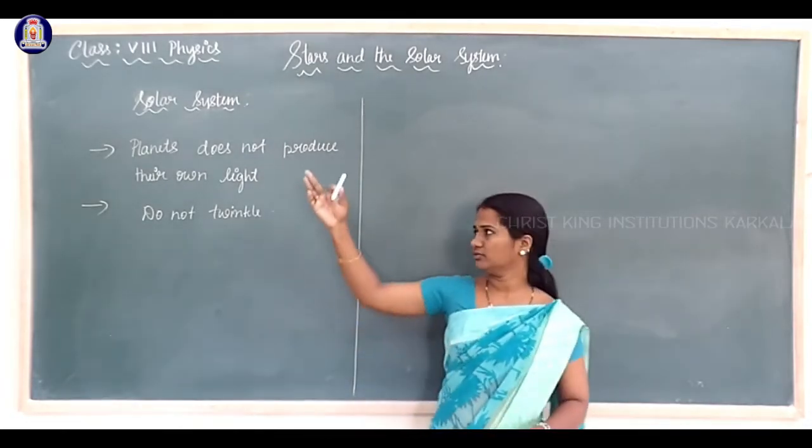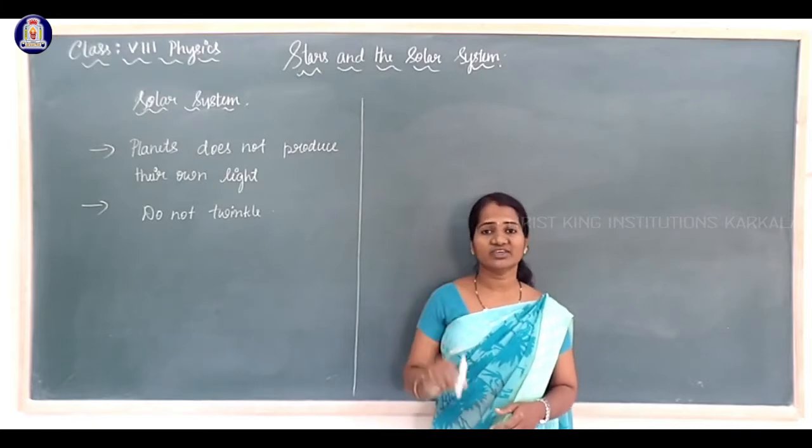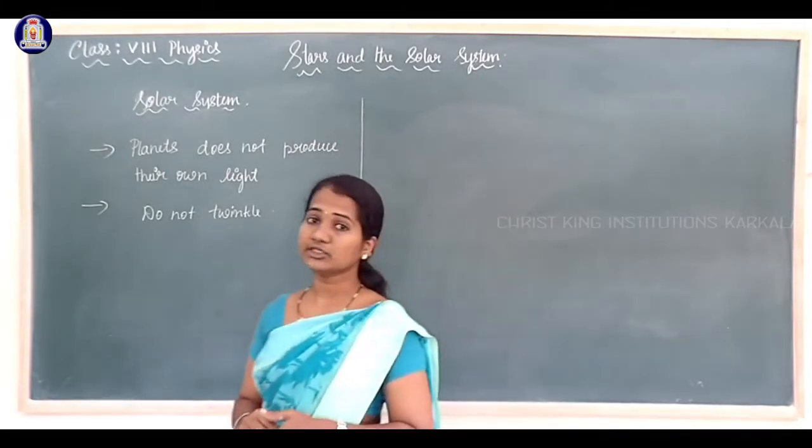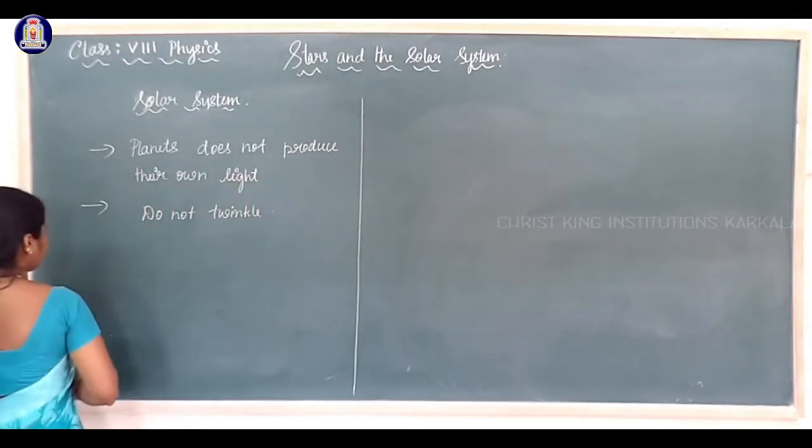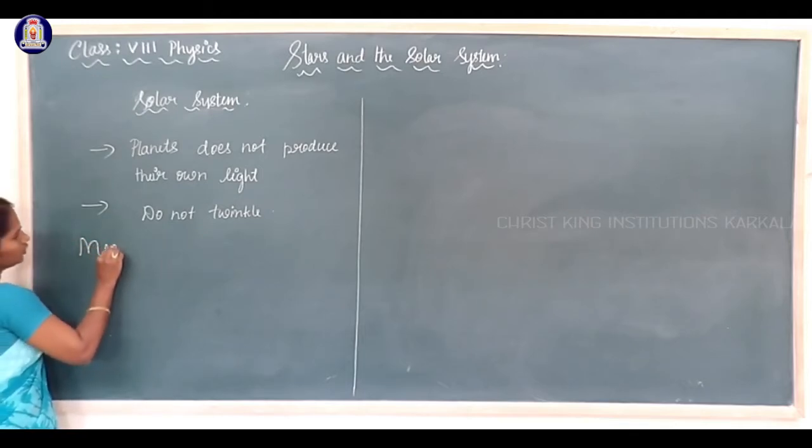So we'll move to the planets. The first planet, which is nearest to the Sun, is Mercury.